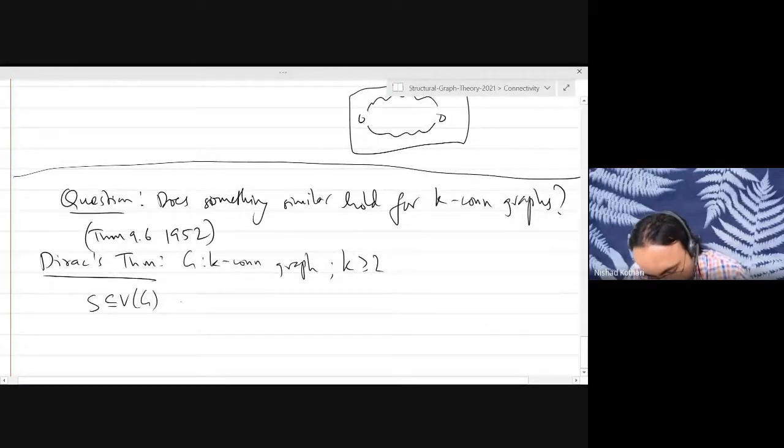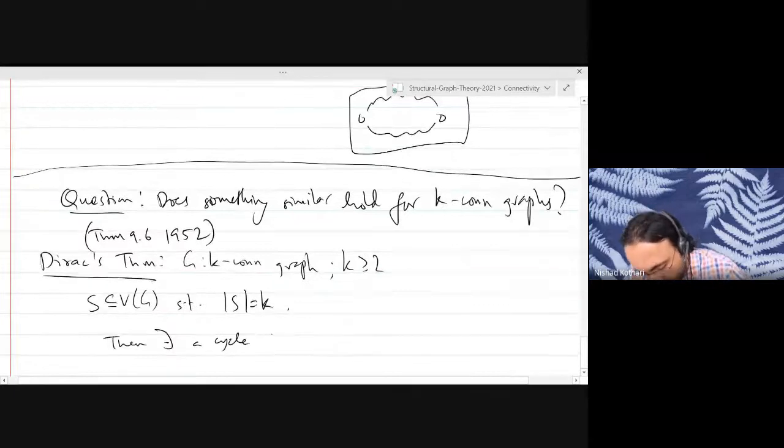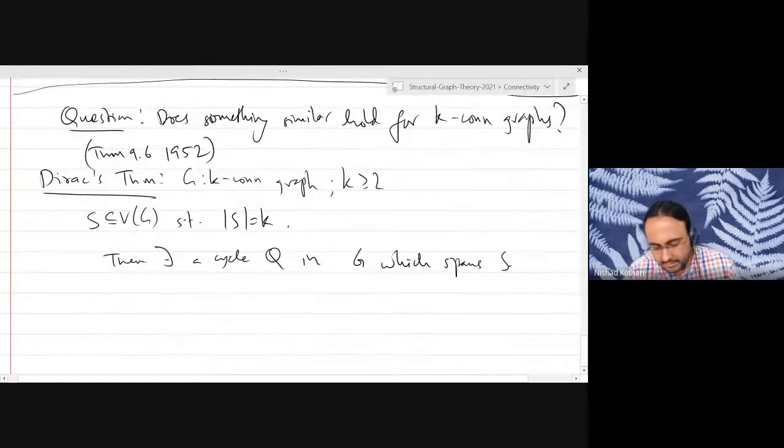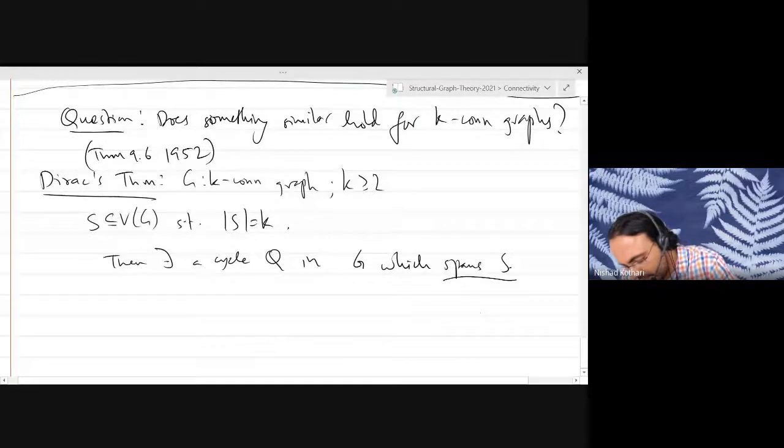So take any k vertices you like, set S. Then there exists a cycle Q in the graph G which spans S. What do I mean by spans S? The vertex set of Q contains the set S.